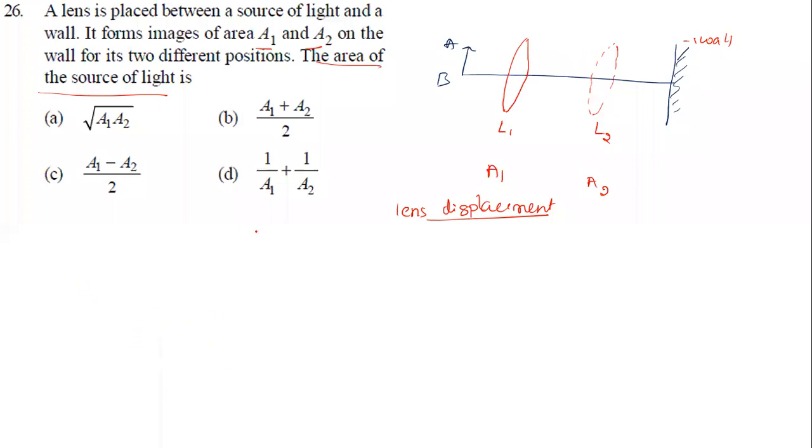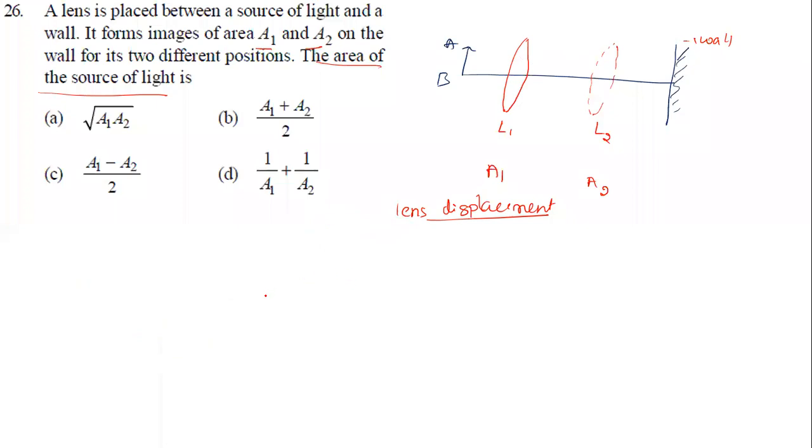So what is the magnification formula? If it is two dimensional, you take area. So it is the area of the image by the area of the object.